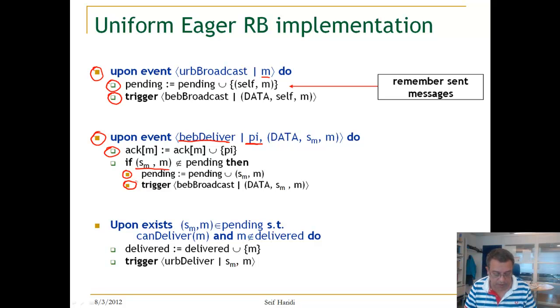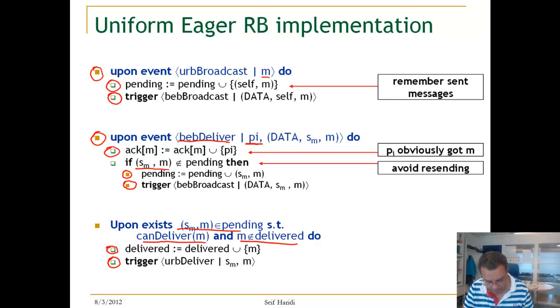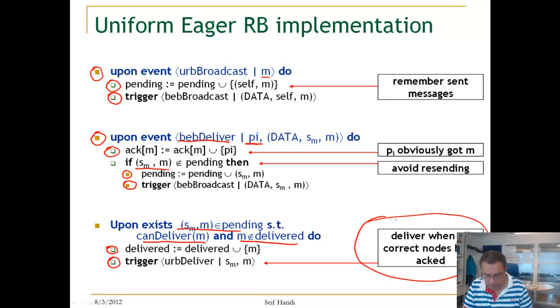And now the algorithm just ends as follows. If we have a pending message such that canDeliver M holds, which means, again, that we received acknowledgements from all correct processes, and it is not delivered, we add it to the delivered set, and then we trigger a uniform deliver. That's as simple as that. So that's what we did. So here we deliver when all correct processes have ACKed.